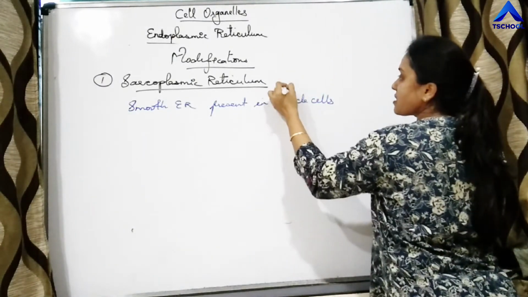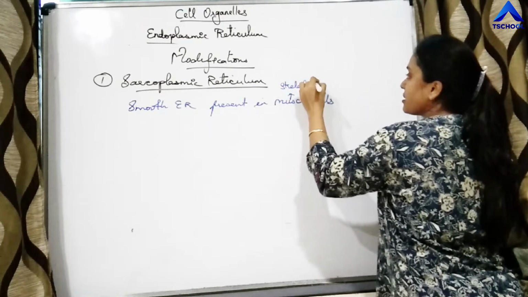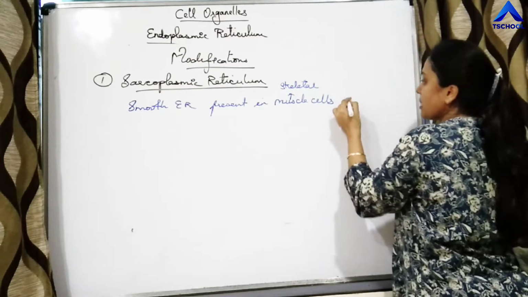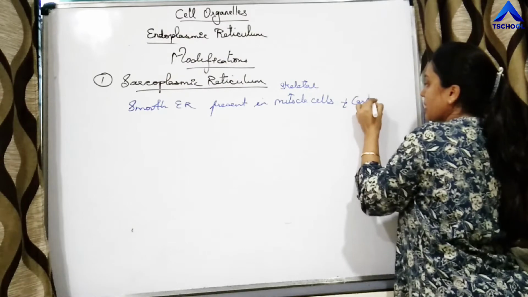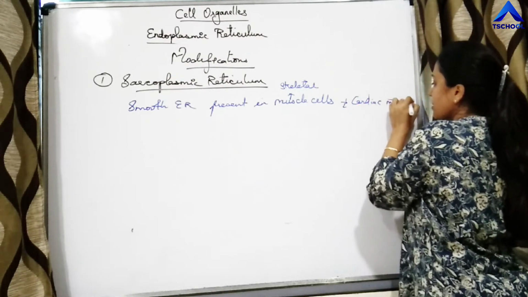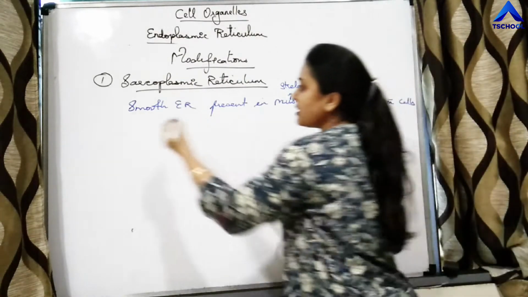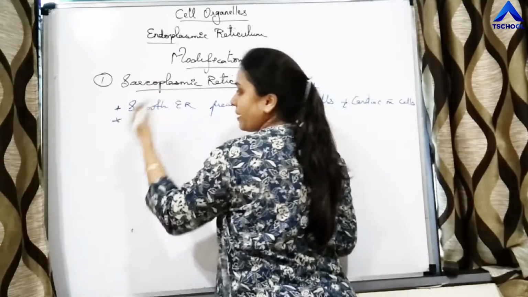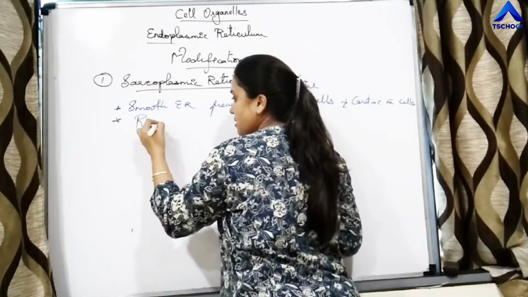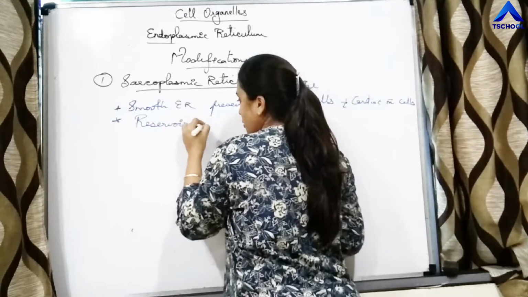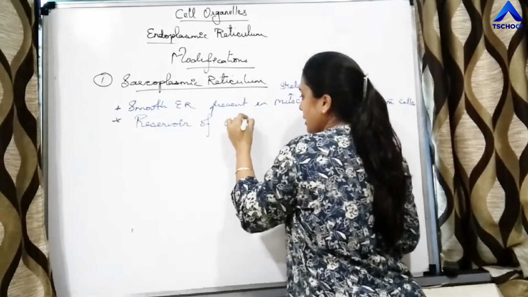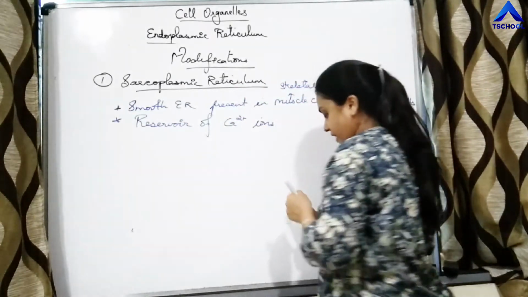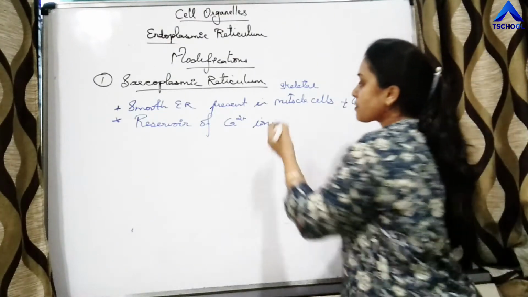Which type of muscle cells? Skeletal muscle cells and cardiac muscle cells. This sarcoplasmic reticulum is the reservoir of calcium ions. Very important, right?